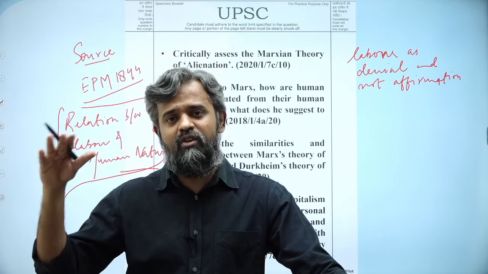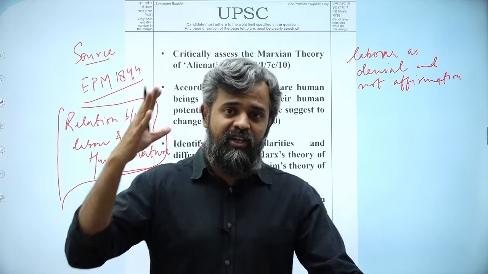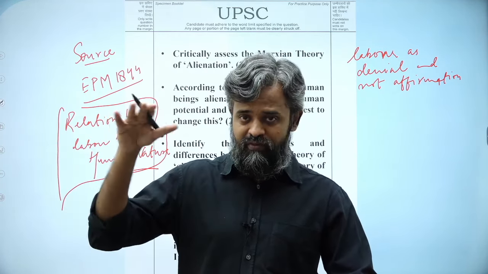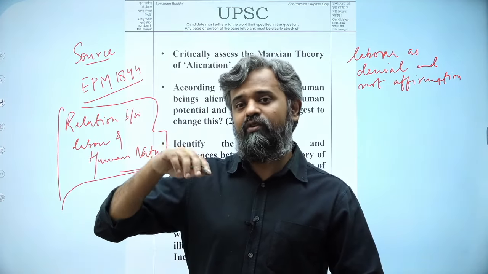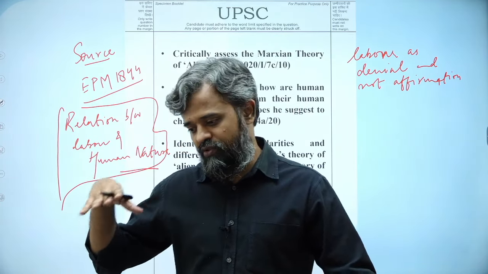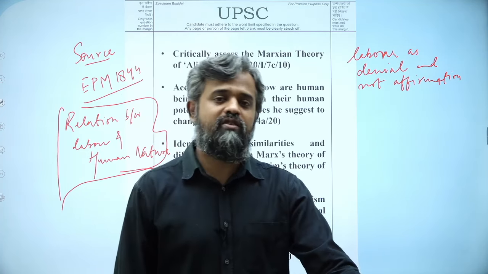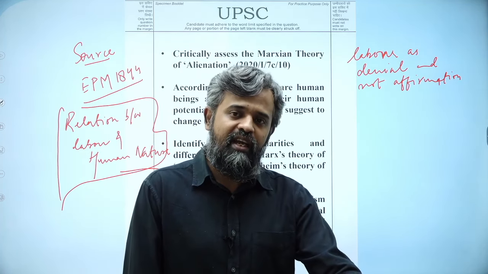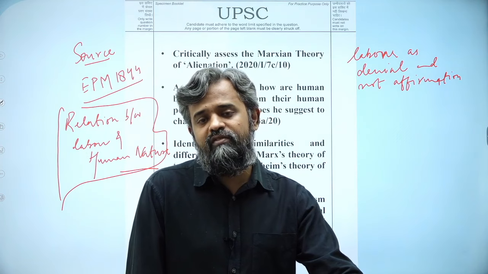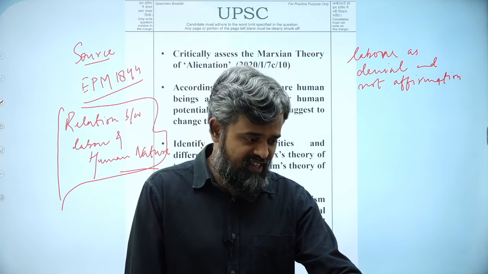Marx does not talk about alienation as an event. He talks about it as a process which has different stages. So you are alienated from the process of production, alienated from the product, alienated from fellow workers, and alienated from your own self.